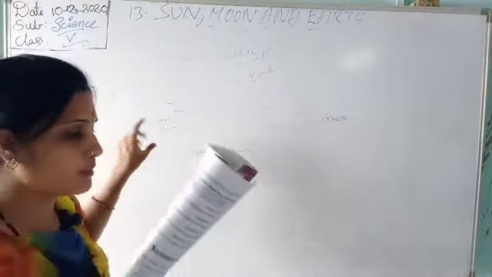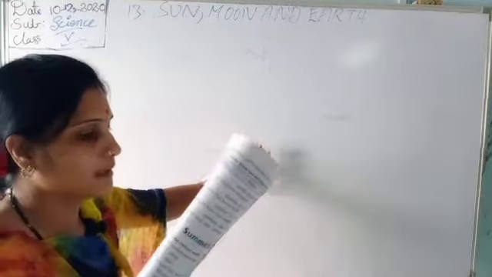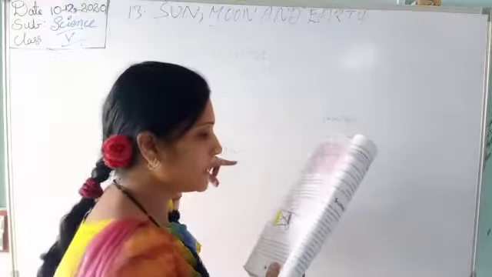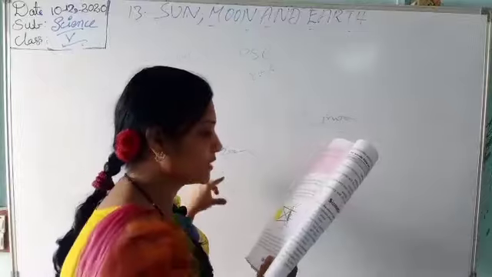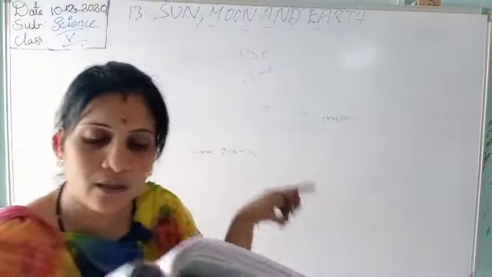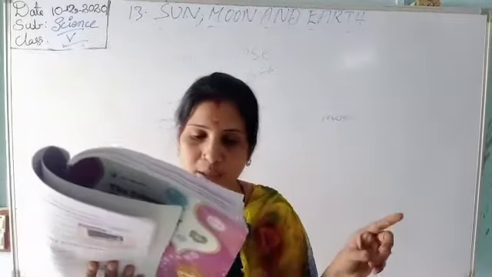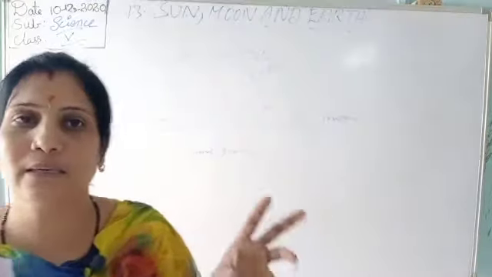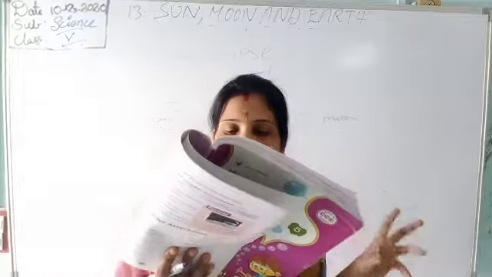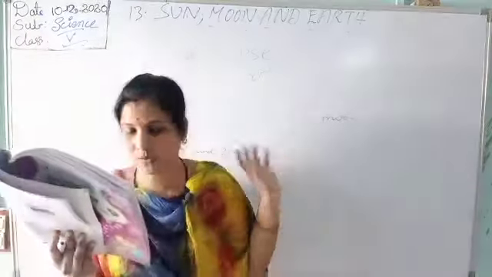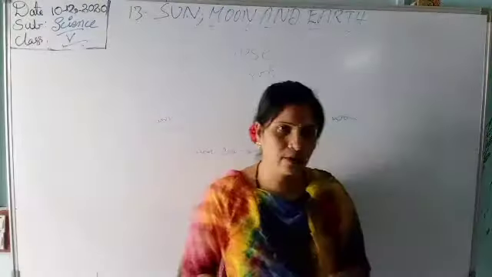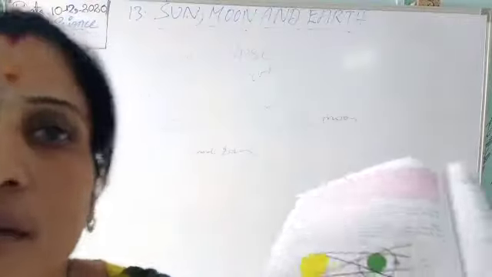A lunar eclipse can be total or partial. When the moon is completely in the dark shadow of the earth, it is a total lunar eclipse. When the moon is only partly hidden by the shadow, it is a partial lunar eclipse. So this is the explanation of the solar eclipse and the lunar eclipse.